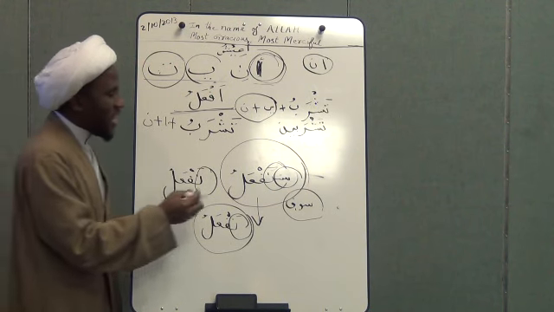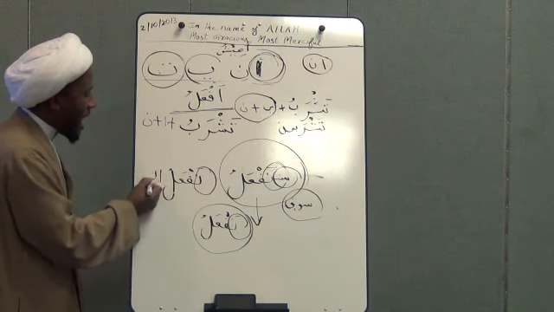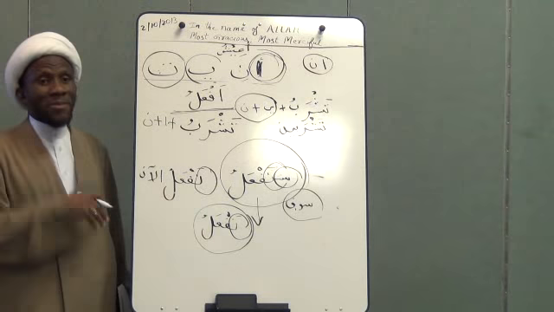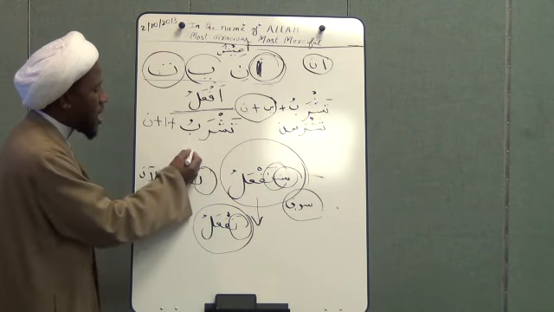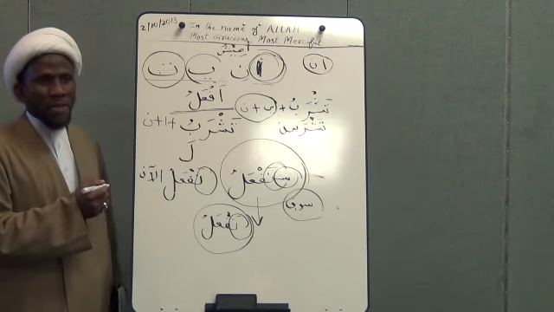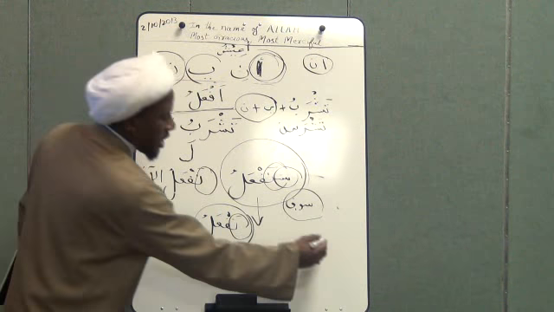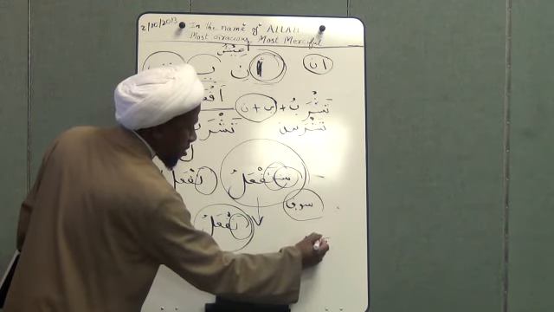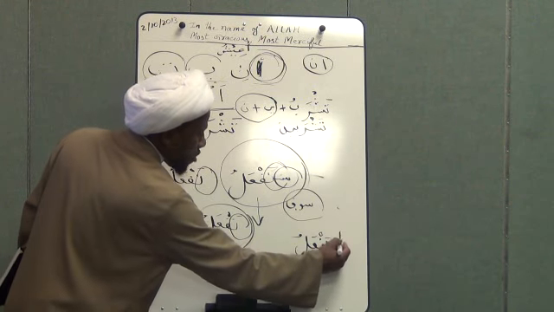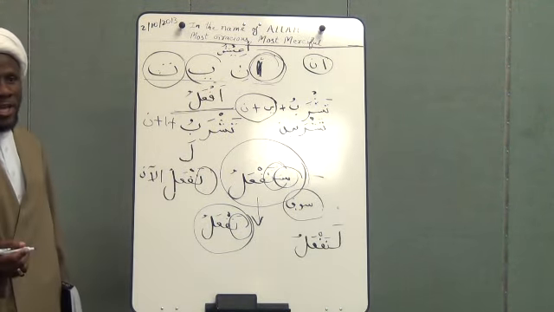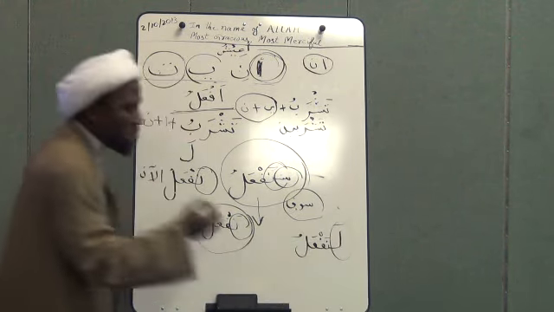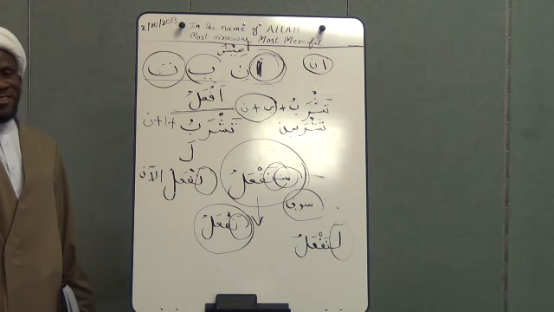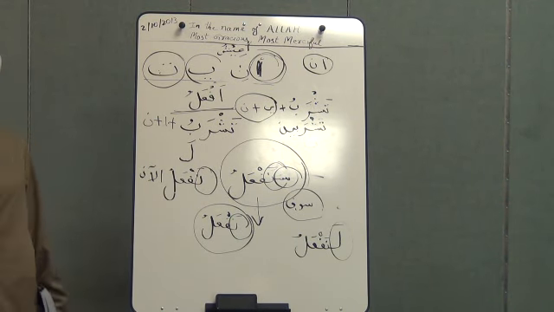For example, by saying naf'alu al-an. You add the word al-an, which means now. Now we will do it now. That's number 1. Or you add lam with the fatha at the beginning of the word. For example, let's say naf'alu, right? If you add lam at the beginning, it becomes la naf'alu. That lam here makes the sentence mean now, present, right now. And the example is in Surah Yusuf also.